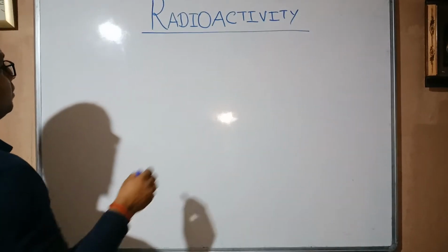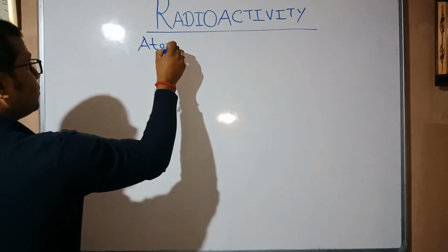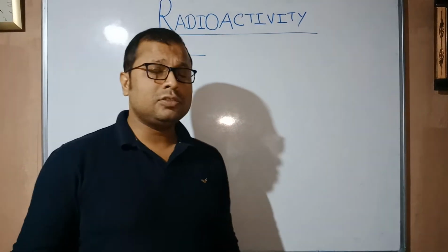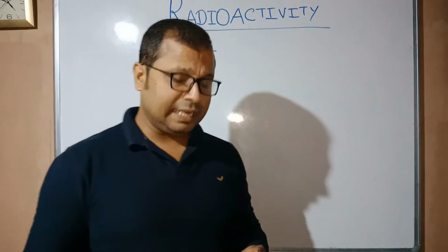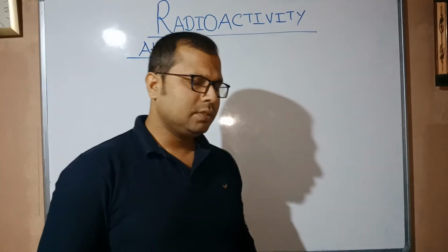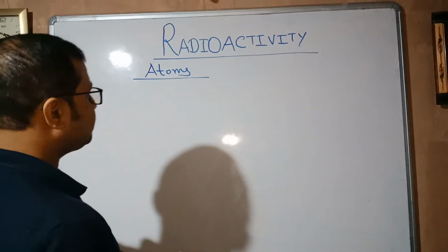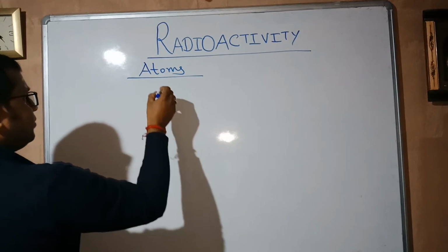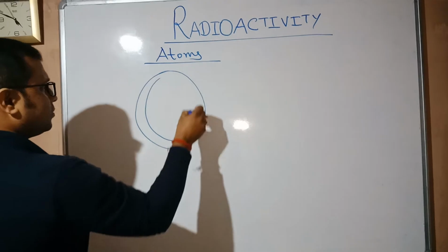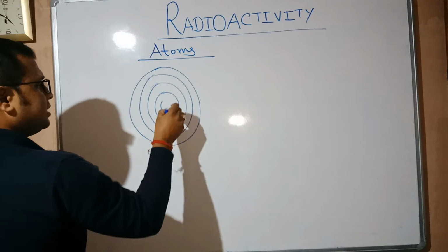First of all, we'll start with atoms. You must be thinking, sir, why are you writing atoms? You are starting the radioactivity chapter of physics. Atoms come in chemistry. They are interrelated. If you talk about atoms, students, atoms have this kind of structure, right? Approximately, we have considered this kind of structure.